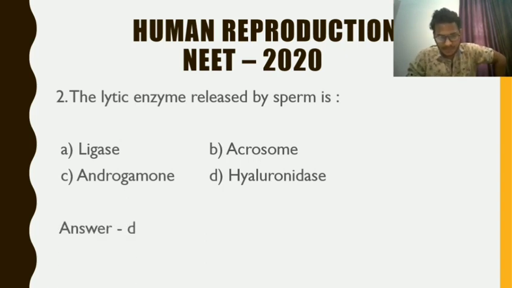It is a lytic enzyme which is secreted from the acrosome of the sperm, and when the sperm reaches the oocyte, it digests the corona radiata with the help of this specific lytic enzyme, hyaluronidase. So this one is important. It digests the corona radiata and enables conception.